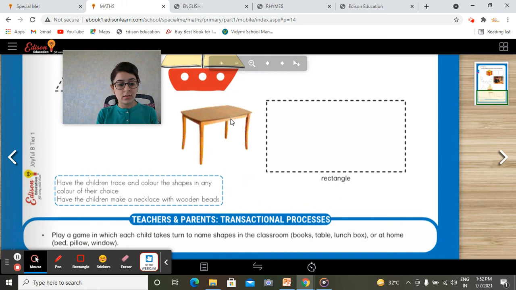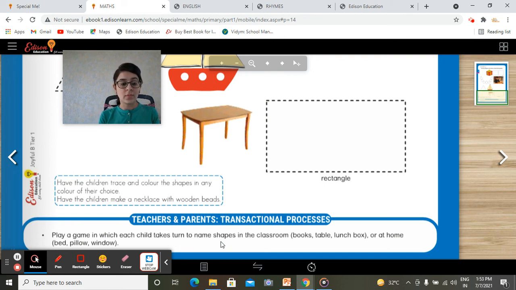Then play a game in which each child takes turns to name the shapes in the classroom or at home. At home you can use any object. You can do it at bedtime as well. What is the shape of the pillow? What is the shape of your mug? You can ask them a lot of questions by putting different objects in front of them. Okay baby, tell me which shape is this?